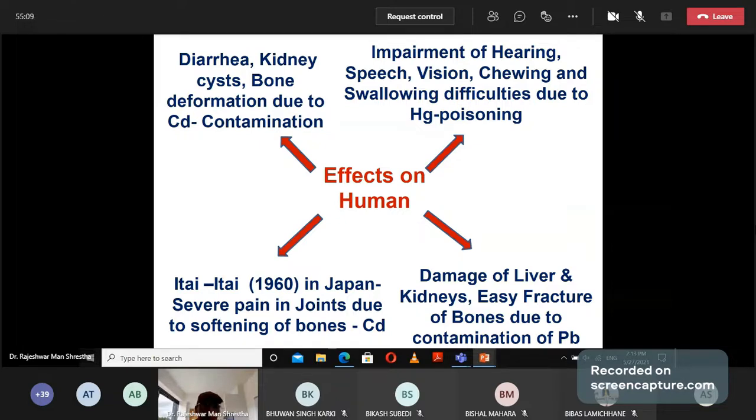Then if water contains cadmium, that will cause diarrhea, kidney cyst, bone deformation, breaking of bone due to cadmium consumption, and impaired hearing, speech, vision.